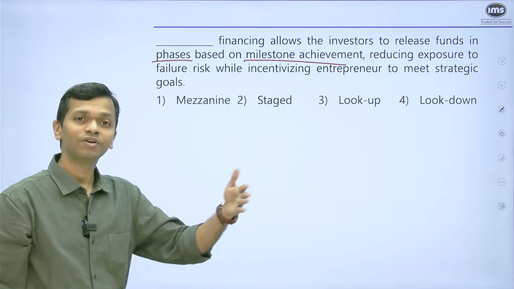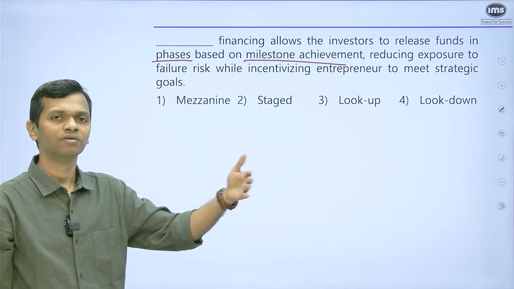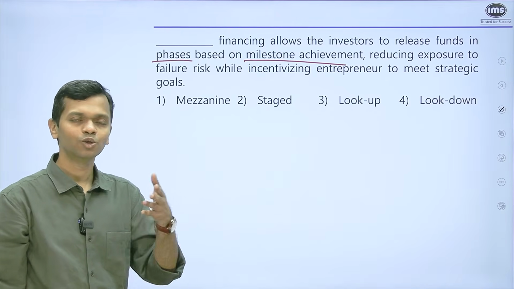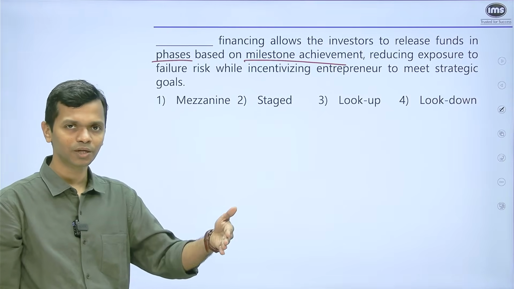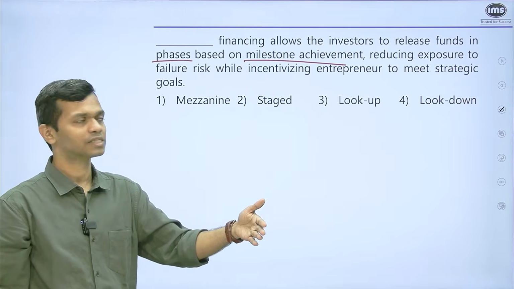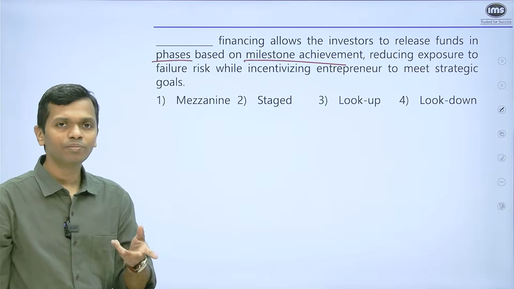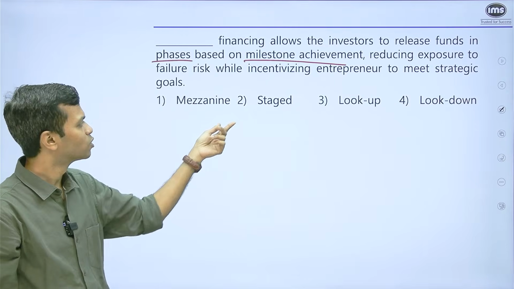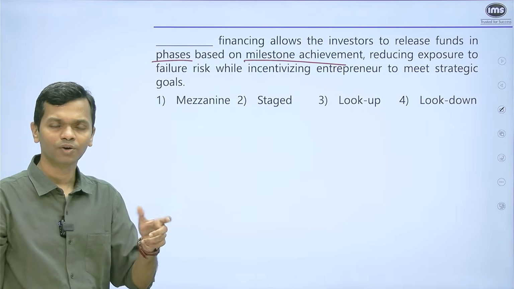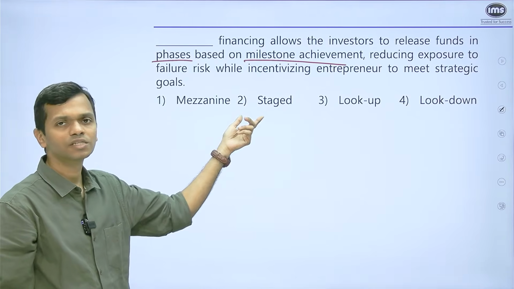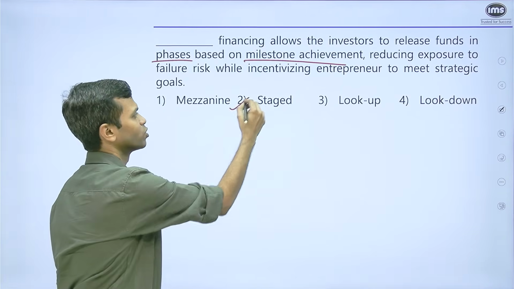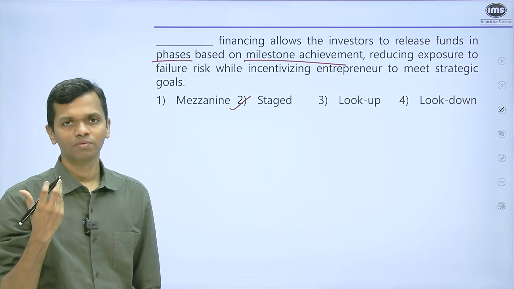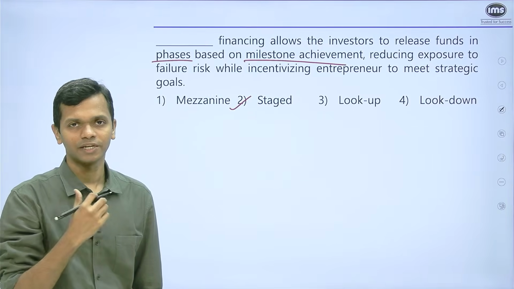Phase meaning there are different parts. It is being released in different phases. A synonym to that you can use is going to be stages. So depending on how they are performing on a particular stage, the next stage of financing is done, right? Mezzanine is a combination of 2 things. So that is not what this is referring to. So that is why this is like a debt equity kind of financing. So staged is the right answer here. So you would have been maybe confused between first and second, but if you think of the synonym of the word phase, you will be able to mark the right answer, which is staged.